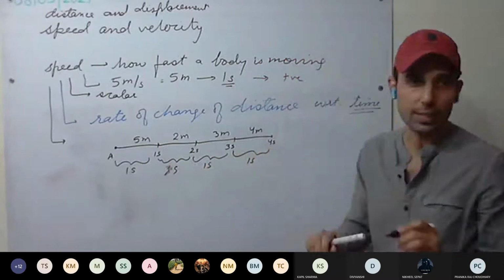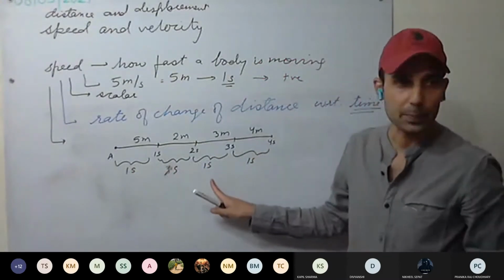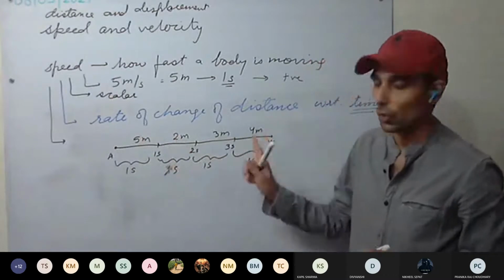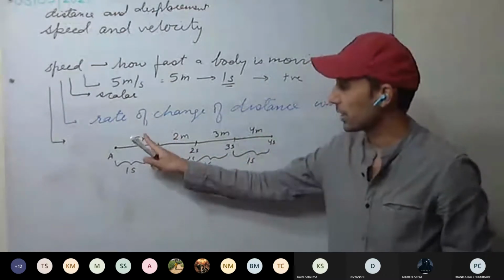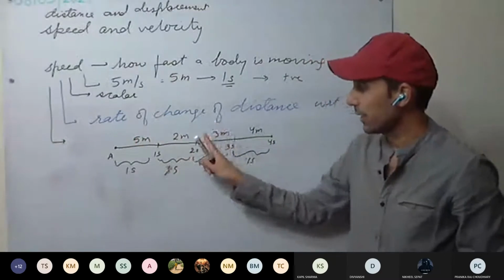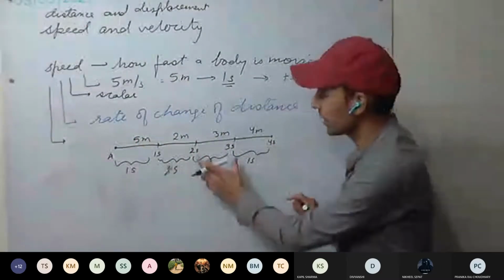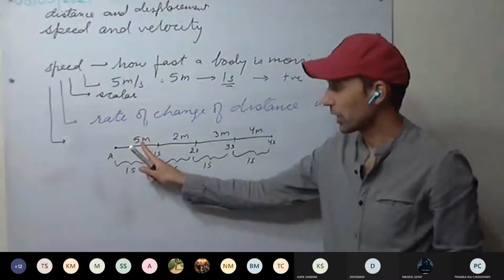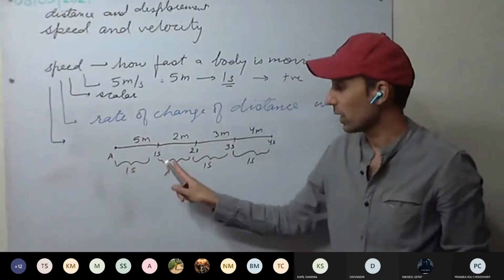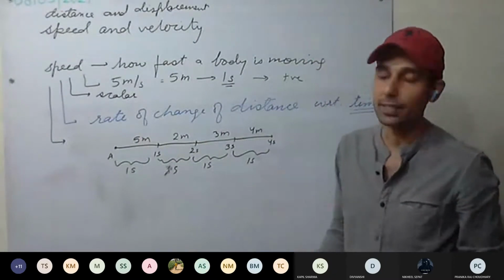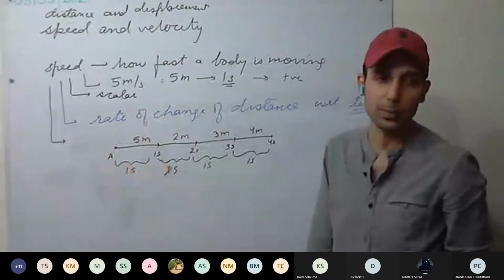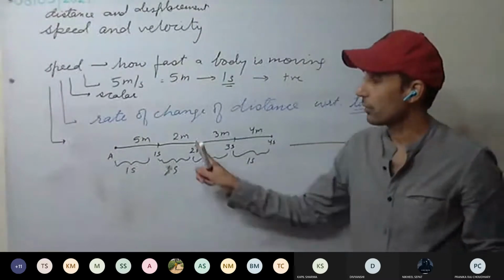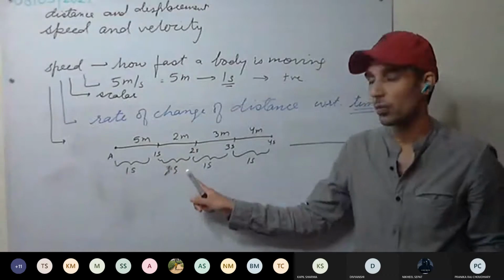Here the time interval, 1 second. So the time interval is the same, and the distance covered in each time interval is different. So if a body is moving such that it covers unequal distance in equal intervals of time, where the interval between 2 seconds and 3 seconds is how much? 1 second. So if a body covers unequal distance in equal intervals of time, then it is called non-uniform speed.